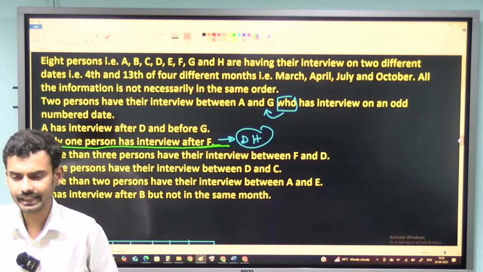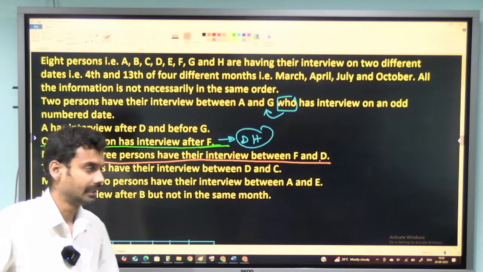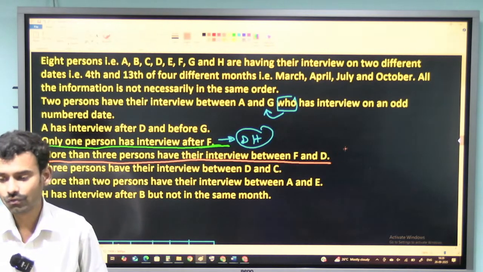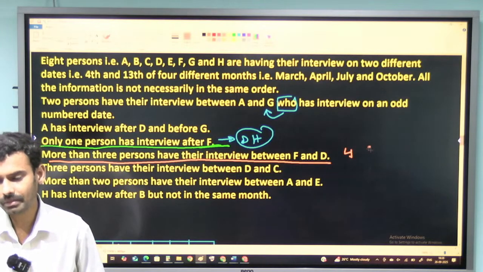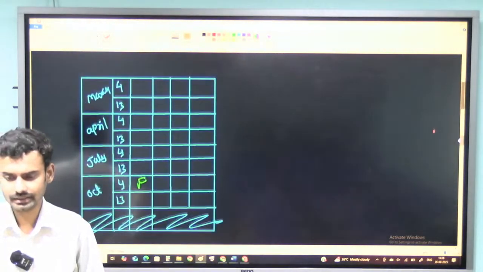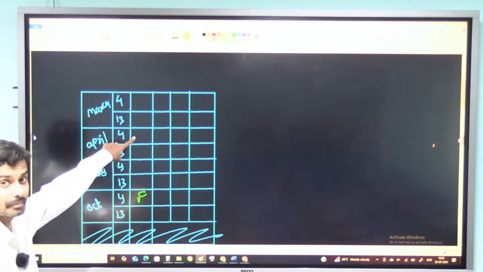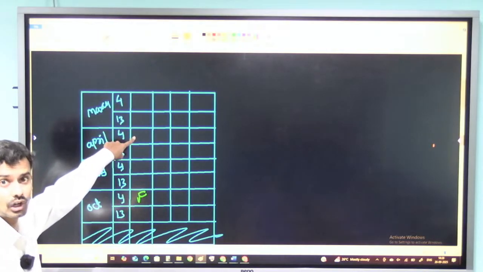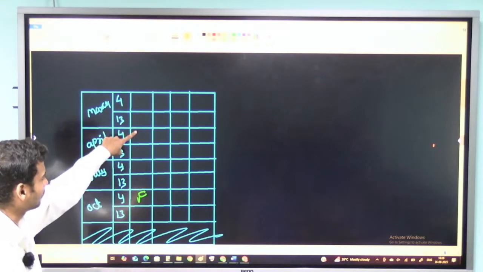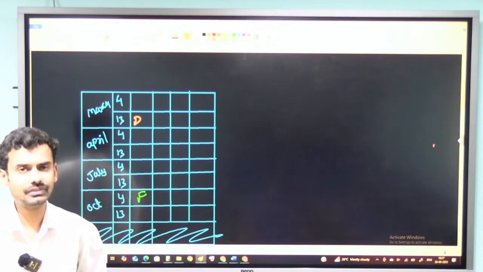Now, let me consider one more hint that is indirectly or directly related to F. The next hint is that more than 3 persons have the interview between F and D. So between F and D, there are more than 3 people. More than 3 means I can have 4 persons, 5 persons, 6 persons, and so on. Now let me check how to put this. F is here, 1, 2, 3. I can't take D here because the question is saying more than 3, not equal to 3. So I can take D here, 1, 2, 3, 4. I will fix D in the first case.